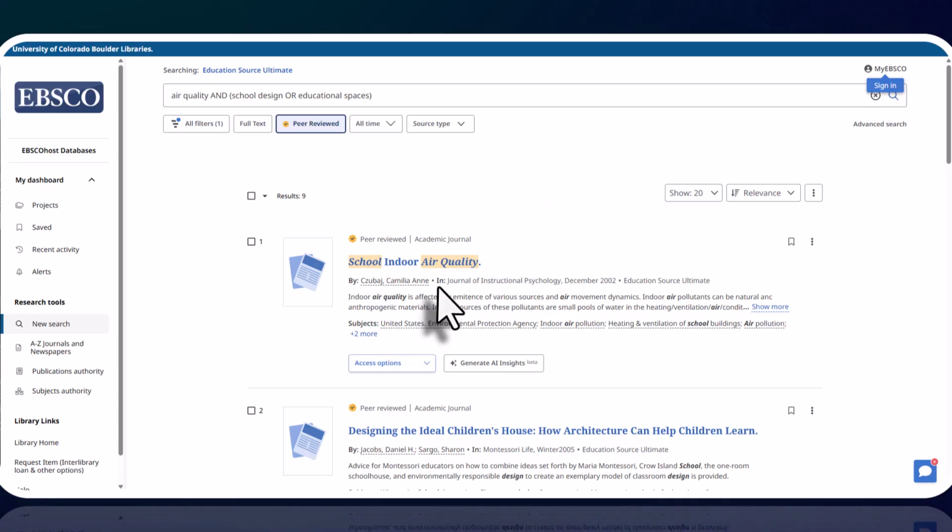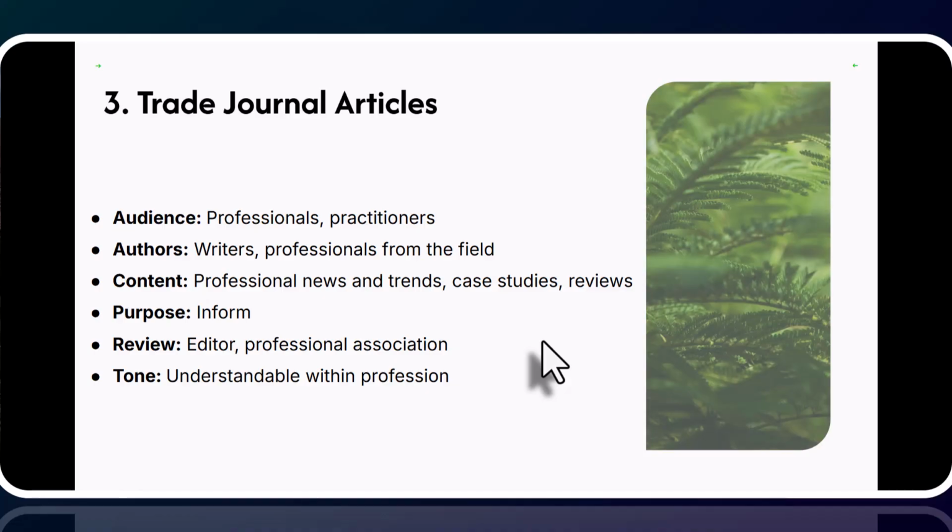This first article looks relevant from the Journal of Instructional Psychology, and so if you click on Access Options, you can access the PDF or the online full text of this article. Finally, we'll consider what trade journal articles are.